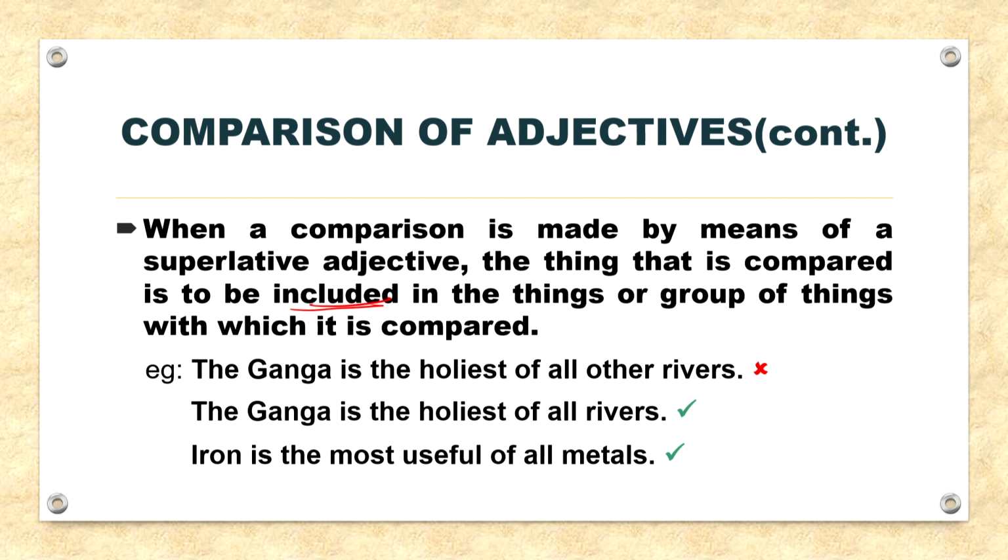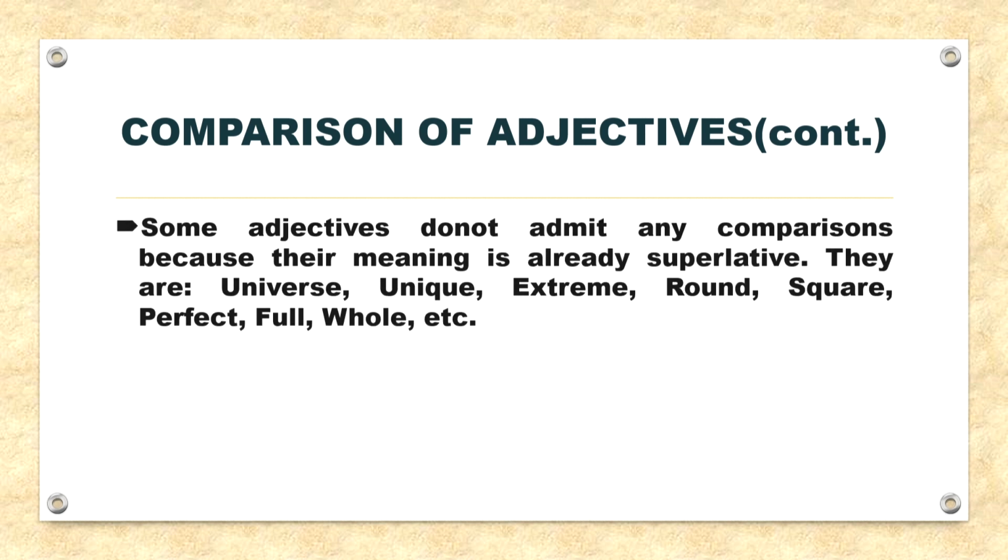Similarly, another example, iron is the most useful of all metals. Now, moving on, some adjectives do not admit any comparisons because their meaning is already superlative.